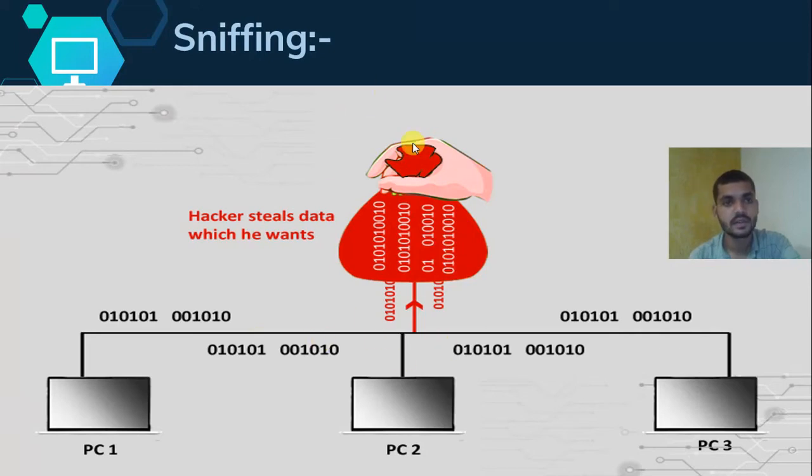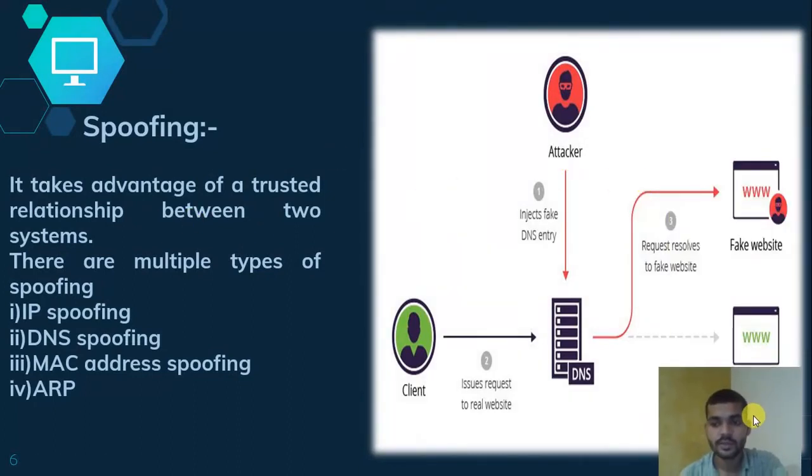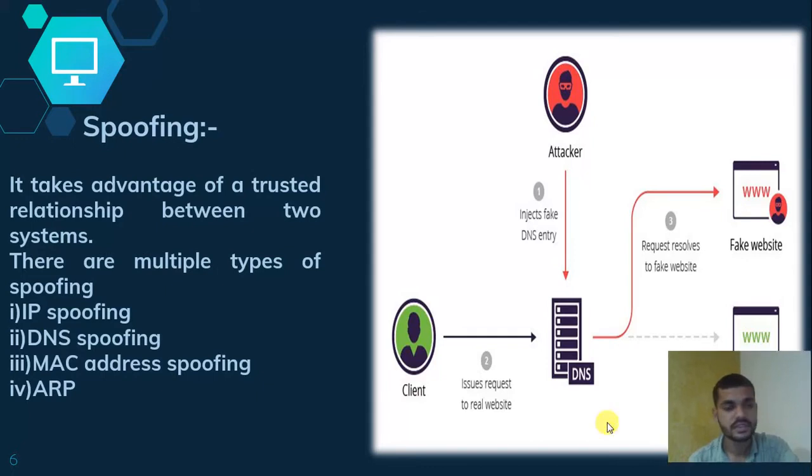Next is the spoofing attack. Spoofing attacks are one of the famous attacks in cybersecurity and hacking. What actually happens in this type of attack is that the attacker takes advantage of the relation between two systems. How do they take advantage of these two systems? Look at the figure.